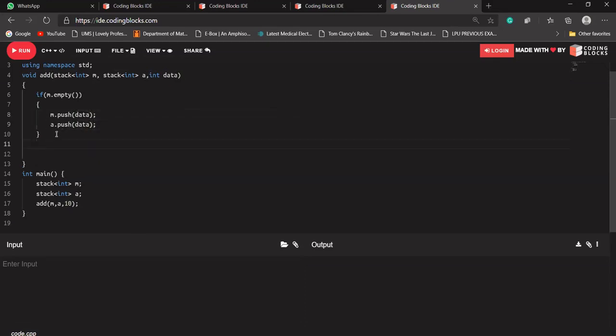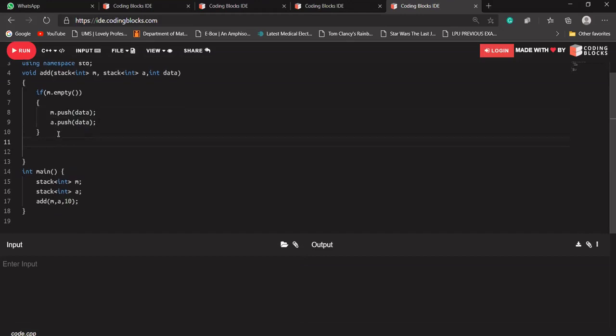If the stack is not empty, there should be something in our stack. Let's say I'm checking the top of our auxiliary stack, a dot top. I should check whether the data at the top of our auxiliary stack is greater than our data, or smaller than our data.